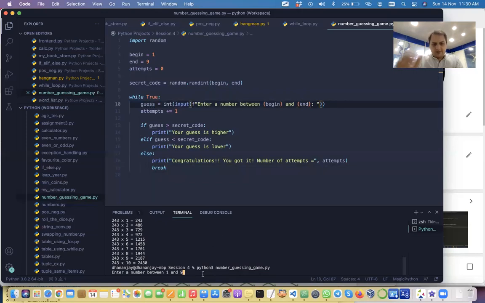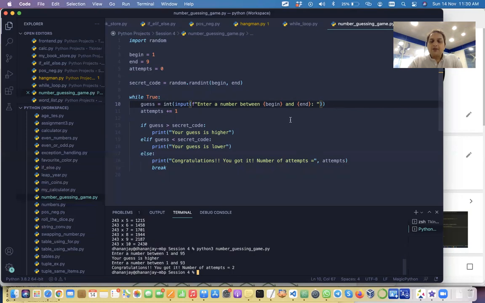So let's say I give a number as 5. Then, your guess is higher. So my guess is higher, which means the number must be lesser. So let me give a guess of 3. Okay, so we have got that the number was actually 3 only, right? So we got it in 2 attempts. So we have improved the format.